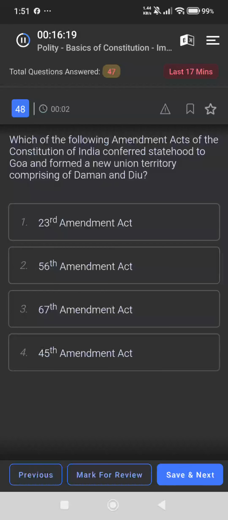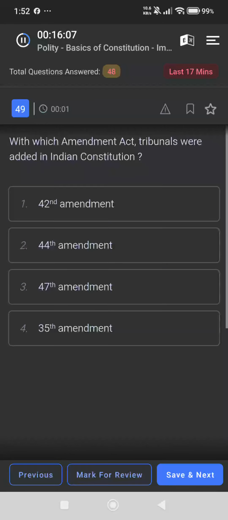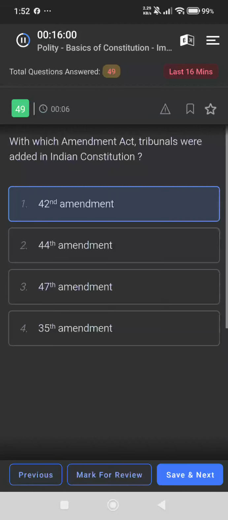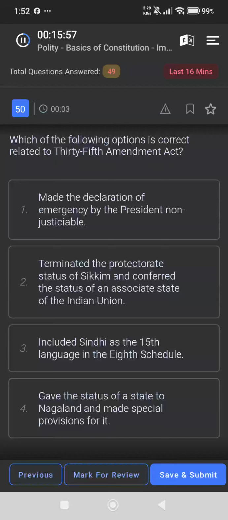Which amendment act of the Constitution of India conferred statehood to Goa and formed a new union territory comprising Daman and Diu? 56th. With which amendment act were tribunals added in the Indian Constitution? 42nd Amendment. Which of the following options is correct related to the 35th Amendment Act? It terminated the protectorate status of Sikkim and conferred the status of an associate state of the Indian Union.